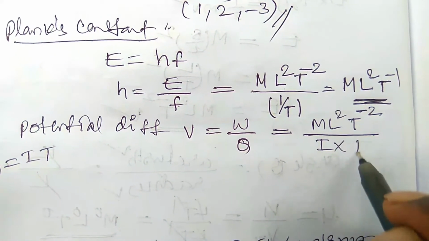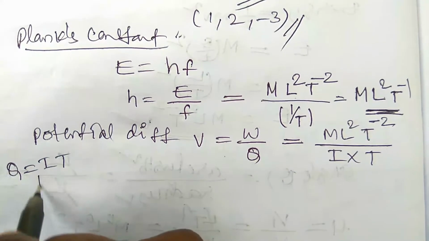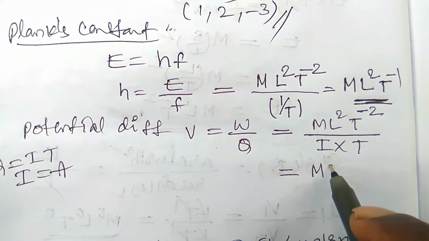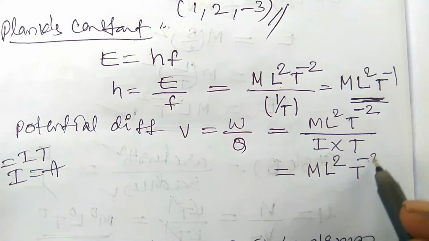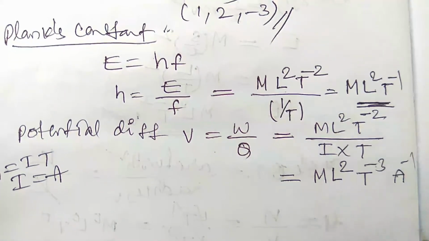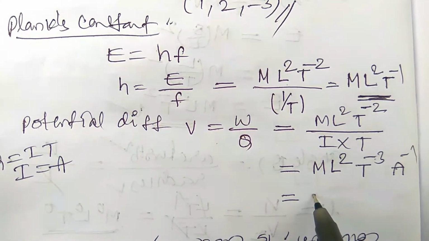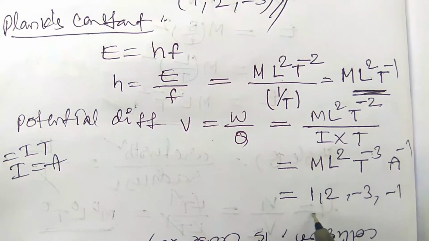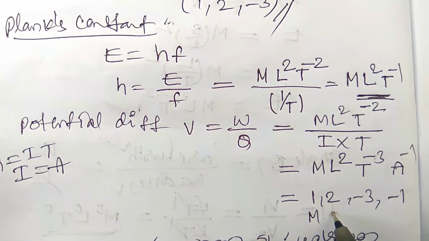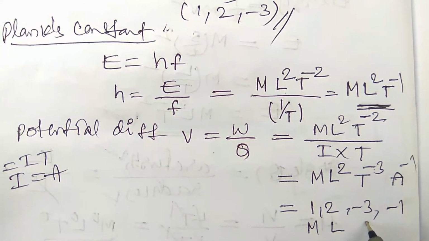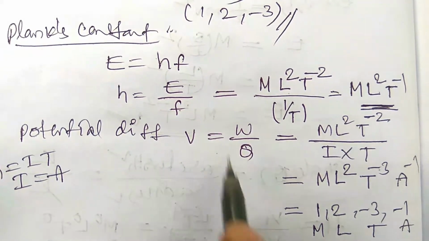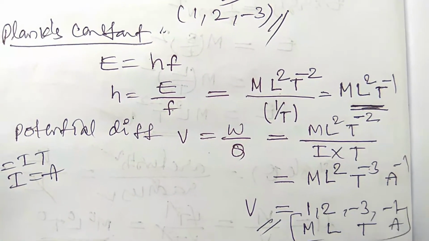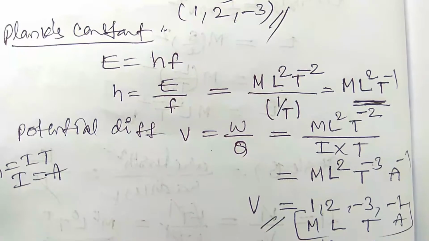I into T, where T is the time. The dimensional formula for current is A, capital A. So you can write M L2 T minus 3 A inverse. The dimensions are 1, 2, minus 3, minus 1. Here 1 is the mass, 2 is the length, minus 3 is the time, and minus 1 is the current. So this is the dimensional formula of the potential difference.